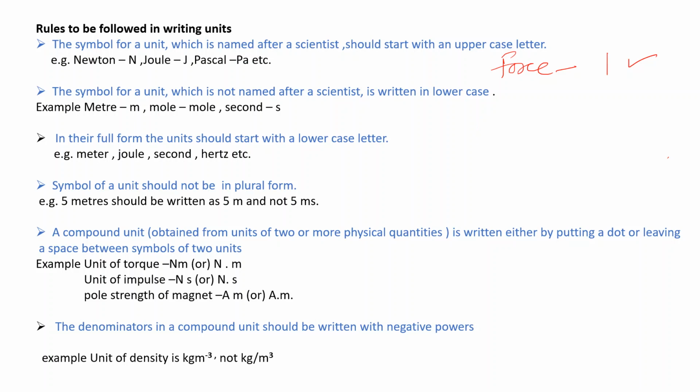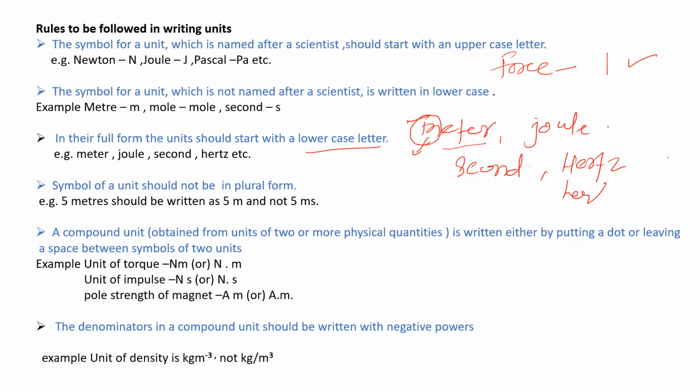Again, if we have to write the full forms of the units, they should start with lowercase letters. Suppose meter, suppose joule. What is wrong here? I have written meter with a capital M, so this is the wrong way. Second, we have to write in small letters. Hertz, we cannot write like this. This is against the rule. We have to write it as small h, e, r, t, z.